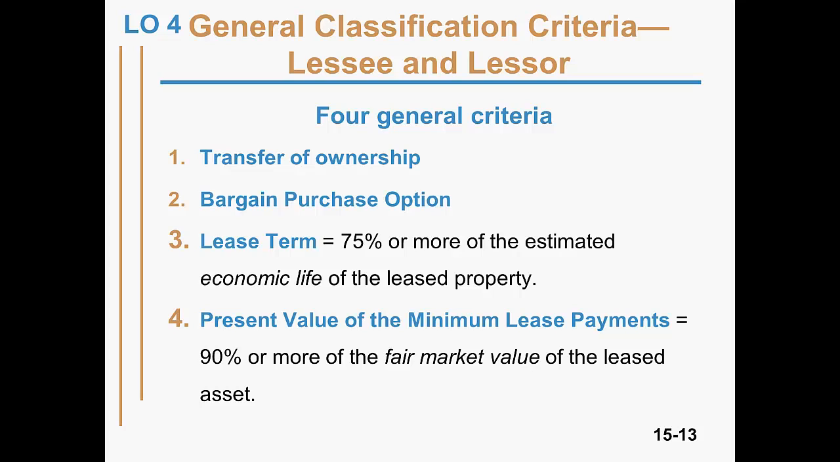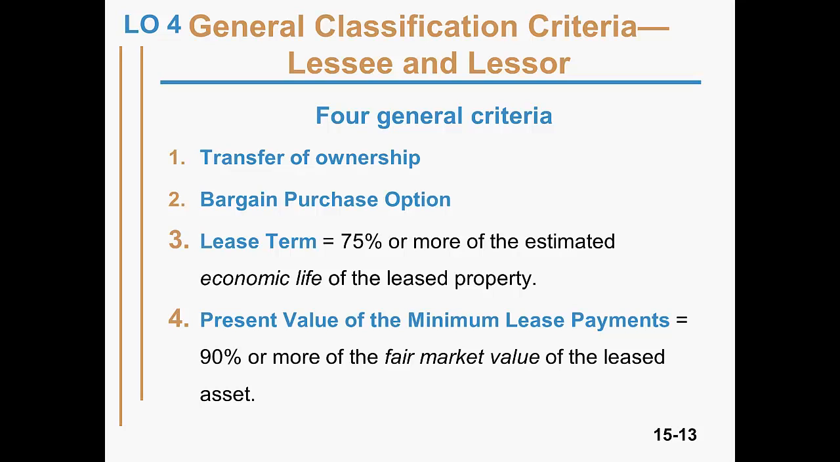Four general criteria must be considered when deciding if a lease is to be classified as capital or operating. The first is transfer of ownership. While a lessor might allow the lessee to use a leased asset, it might not transfer ownership. Transfer of ownership might be included in the lease agreement, in which the lessor transfers ownership of the leased asset to the lessee by the end of the term.